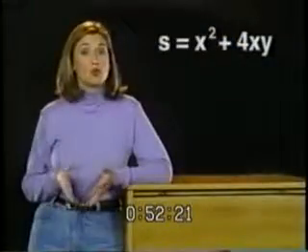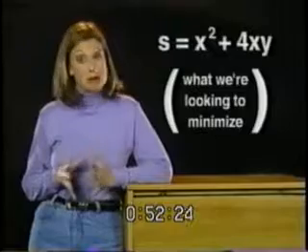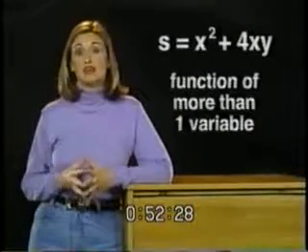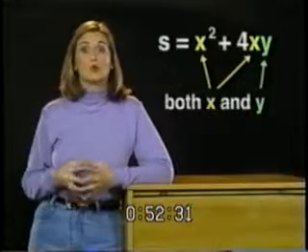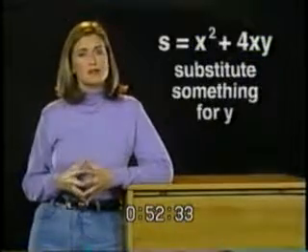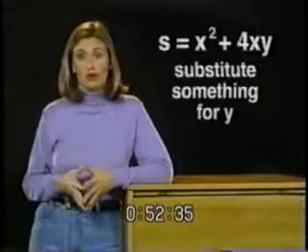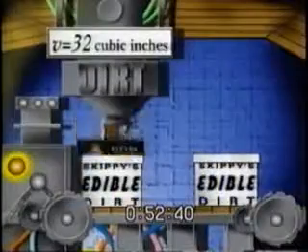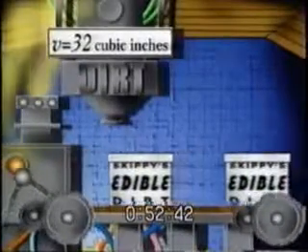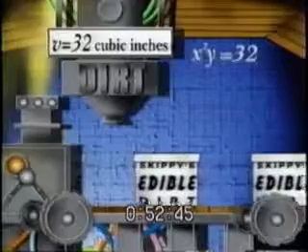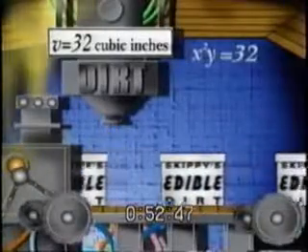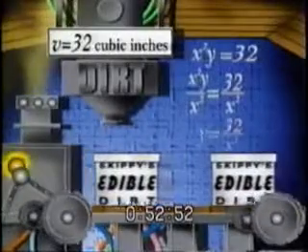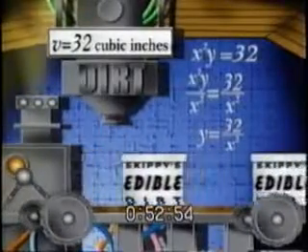The surface area equation, which is what we are looking to minimize, is a function of more than one variable. S is expressed as a function of both x and y. What we want to do then is substitute something for y into the surface area formula that is in terms of x. To do this, we'll use the volume formula. Since the volume is 32 cubic inches, we'll let x squared y equal 32. Now we can solve for y by switching the equation around, then dividing both sides by x squared. We get y equals 32 divided by x squared.